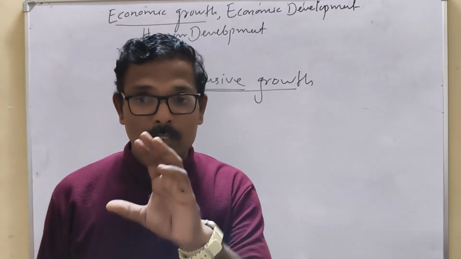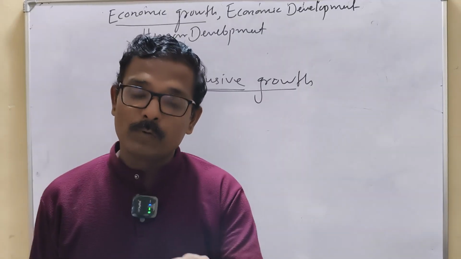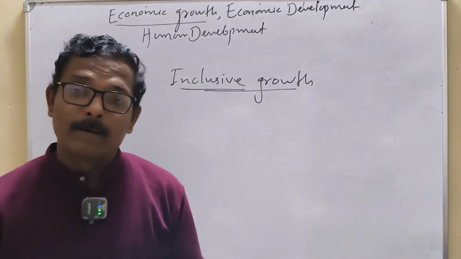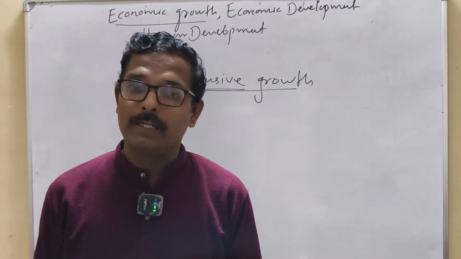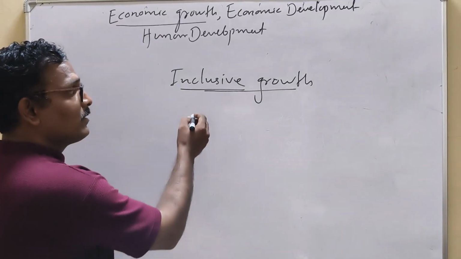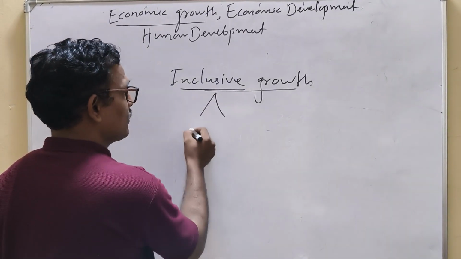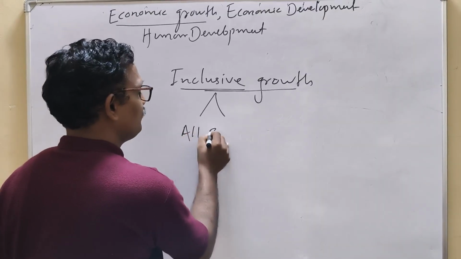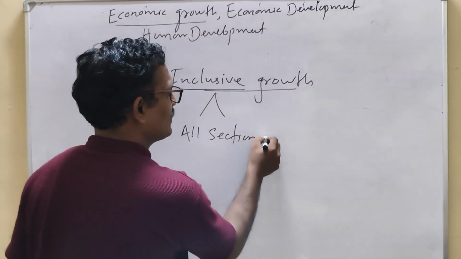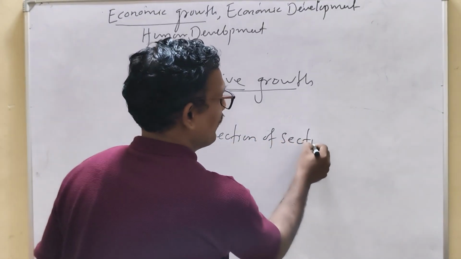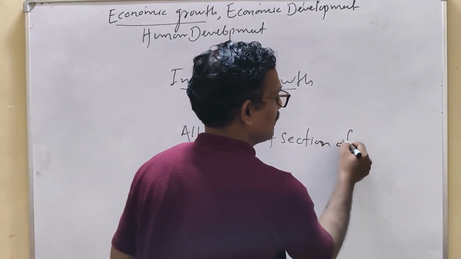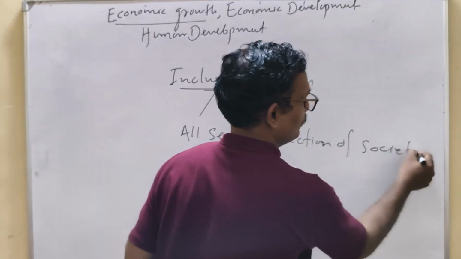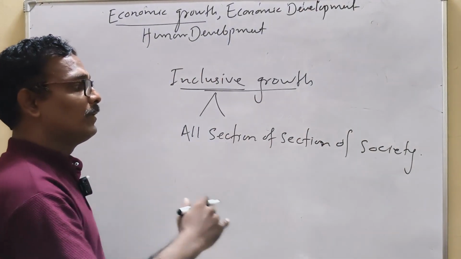Inclusiveness means the growth or whatever development we have achieved as a country must be reflected in all sections of society. All sections of society must be benefited from the growth or whatever development we achieve.